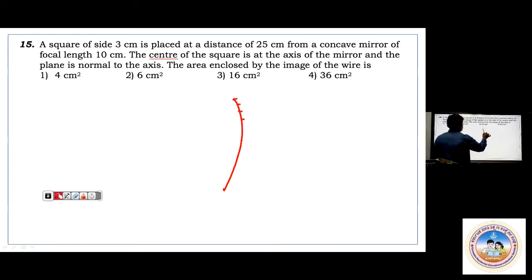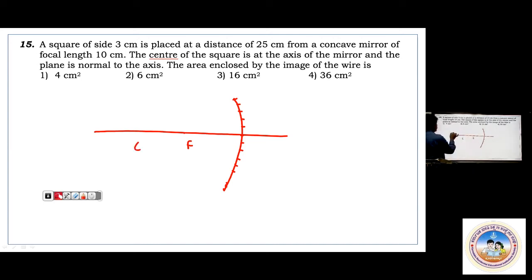So this is the concave mirror, at a distance of 25 centimeters. This is F and this is C, that is 10 centimeters. Somewhere here you are putting one square such that its center is on the axis, we are putting it in this way, 25 centimeter from a concave mirror of focal length 10 centimeters. The area enclosed by the image of the wire.